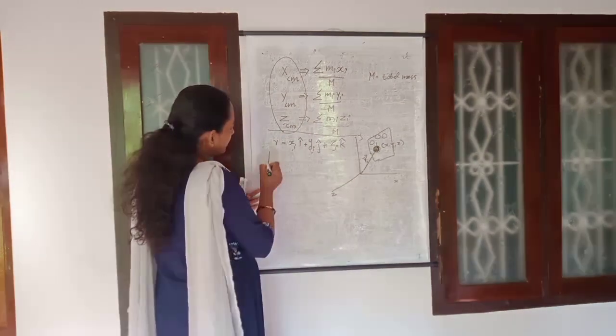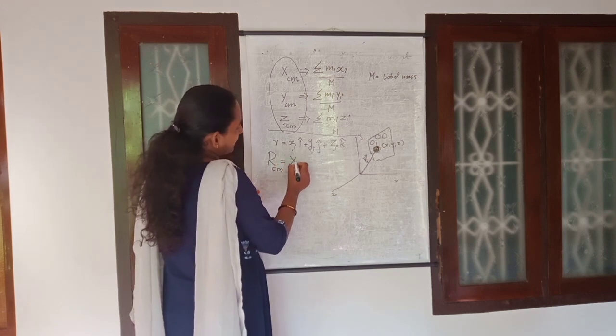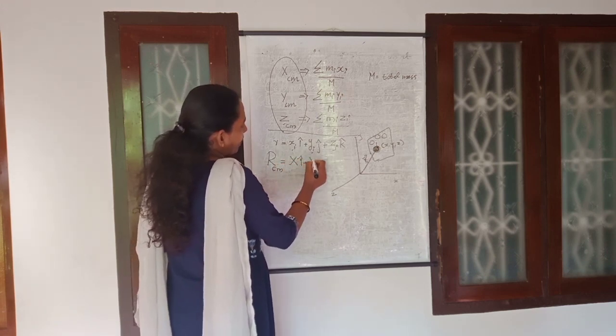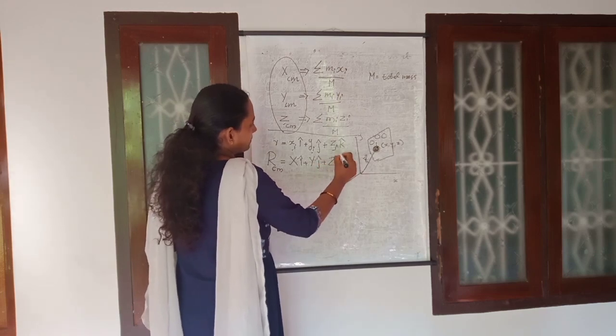Therefore, its position you can represent as R center of mass. R center of mass is x into unit vector i plus y into unit vector j plus z into unit vector k.